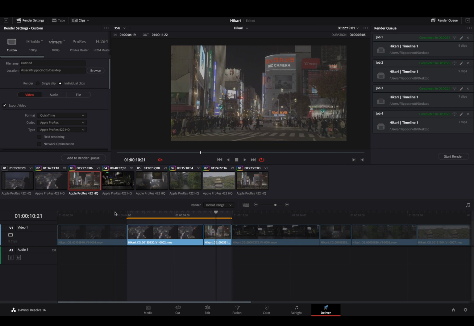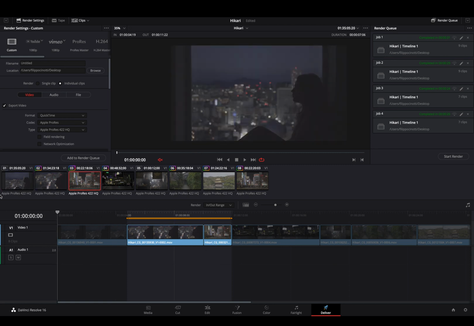If you want to render each clip, just say individual clips and not single clip. The main difference is on the color there, as you're seeing. And yeah, now let's pass to the best export on lossless for high-end results for cinema or for broadcast.